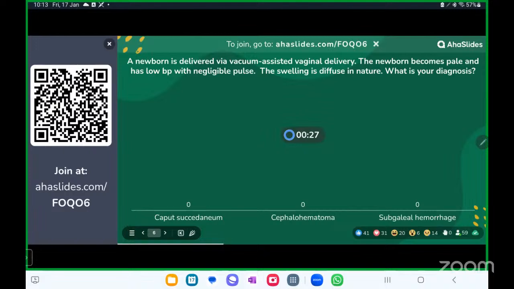A newborn is delivered via vacuum-assisted vaginal delivery. The newborn becomes pale, has low BP with negligible pulse. The swelling is diffuse in nature. What is your diagnosis? Again, read the question properly. This is a dreaded complication of vacuum-assisted vaginal delivery. If you know the answer, you can press. Your time is ticking. Tick, tick, tick.